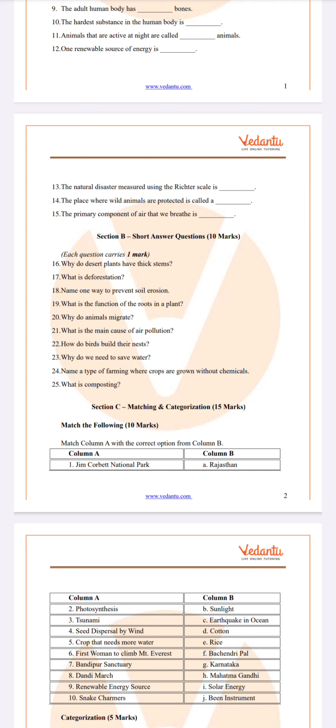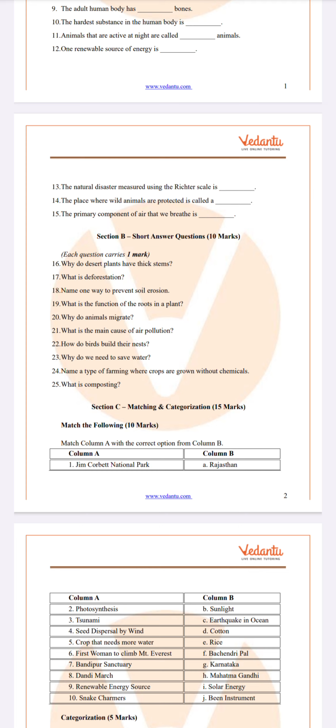We can see them migrating from one place to another to find food and to escape from extreme weather conditions, etc. And what is the main cause of air pollution? The main cause of air pollution is vehicle emissions and industrial waste. Vehicle emissions and industrial waste cause air pollution.